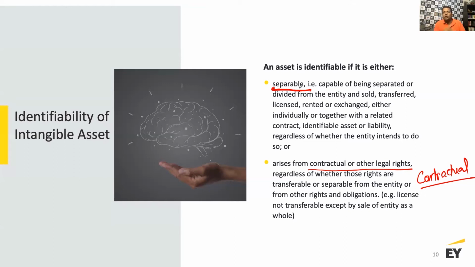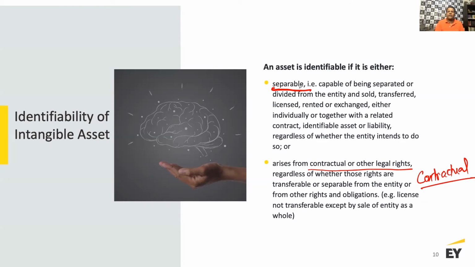Again, we go back to those 5 criteria, right? And what are those 5 criteria? What are the 5 types of intangible asset you can potentially have? It can be contract related, marketing related, customer related, artistic related, or technology related, right? So these are the 5 different categories of intangible assets.